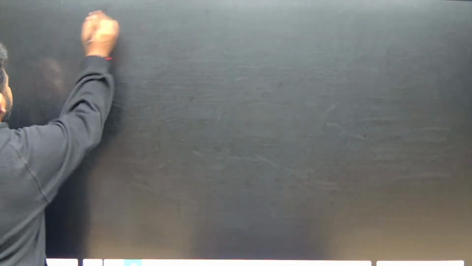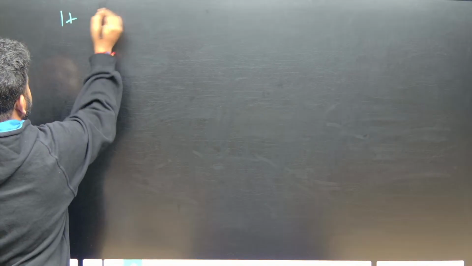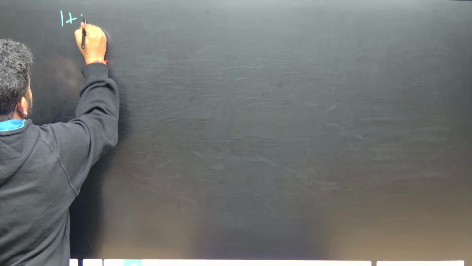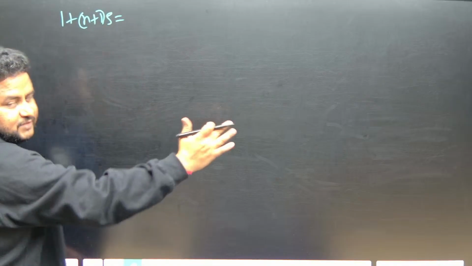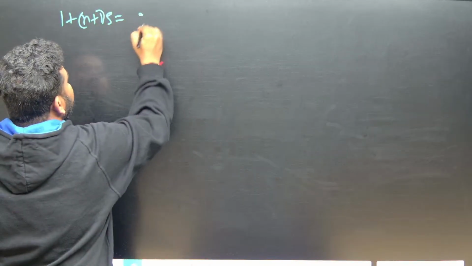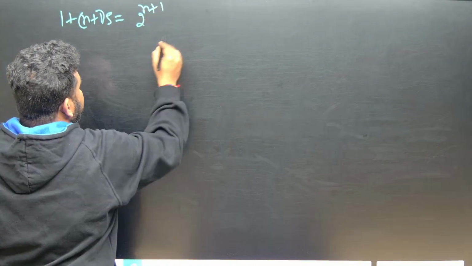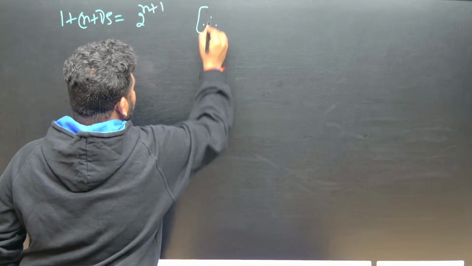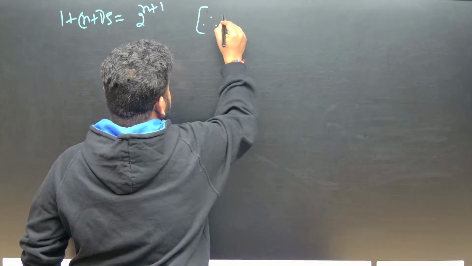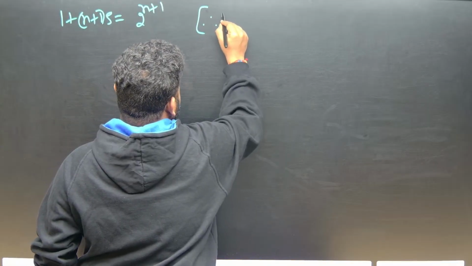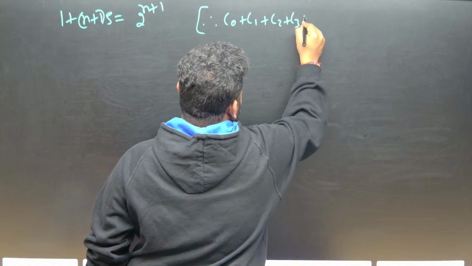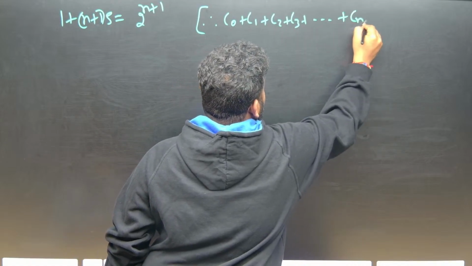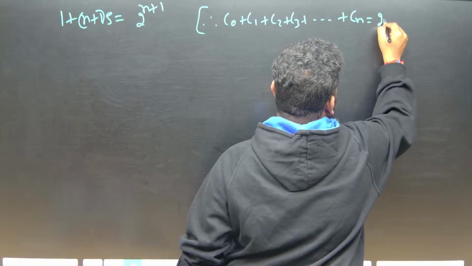Next, let us go to the next page. This is what we have. Now what do we have in the LHS? 1 plus n plus 1 into S is equal to something, that value will be equal to 2 to the power of n plus 1. Why? Because if you are having nC naught, or just C naught, plus C1 plus C2 plus C3 up to C to the power of n, this value is equal to 2 power n.